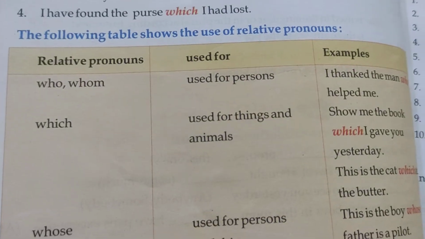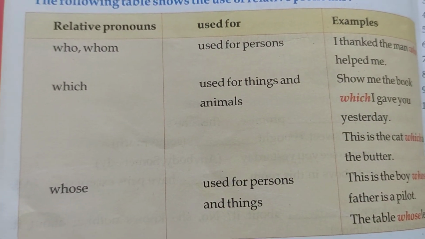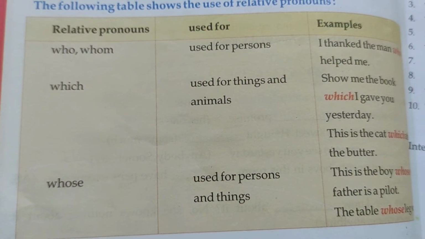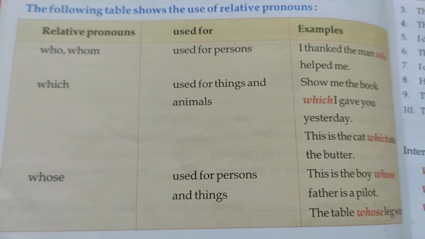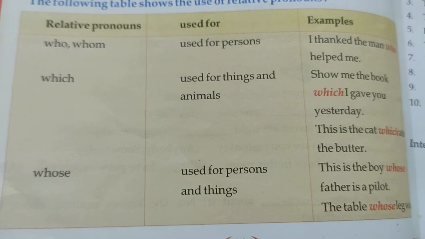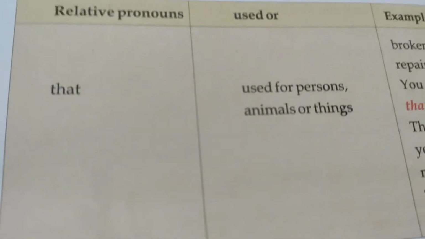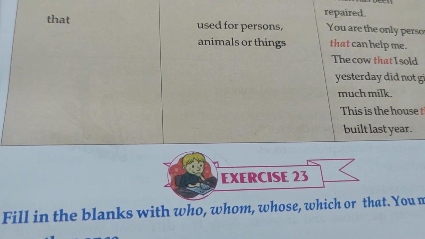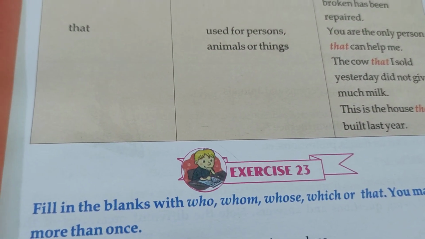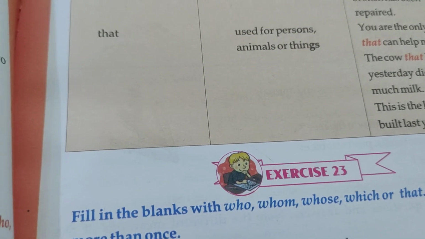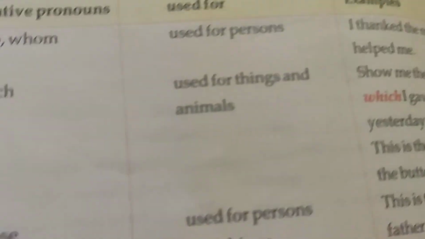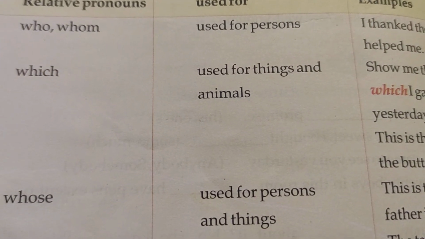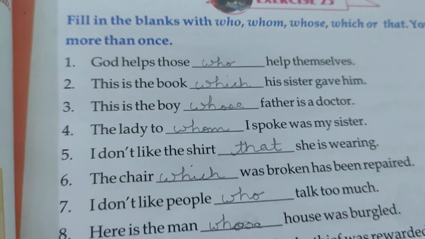The following table shows the use of relative pronouns. So these are all the relative pronouns and their uses and examples are mentioned. You can read it. Who, whom is used for persons. Like I thanked the man who helped me. Which is used for things and animals. Whose is used for persons and things. That is used for persons, animals or things. Like you are the only person that can help me. The cow that I sold yesterday did not give much milk. So you have seen that can be used for persons, animals, things, all the 3. Whose is used for persons and things, which is only used for things and animals, and who and whom are used only for persons. Based on this, we have exercise 23.